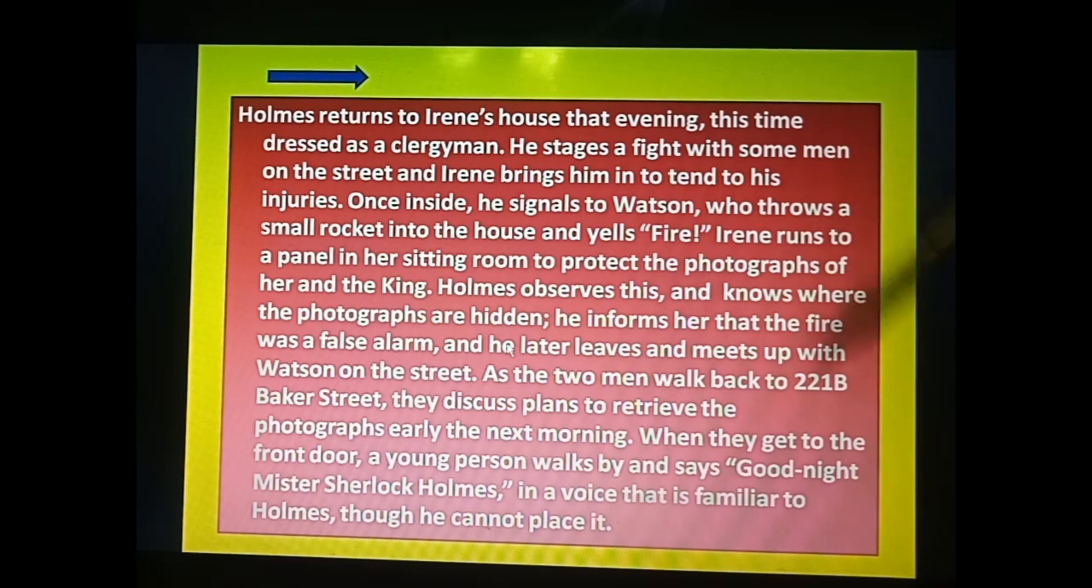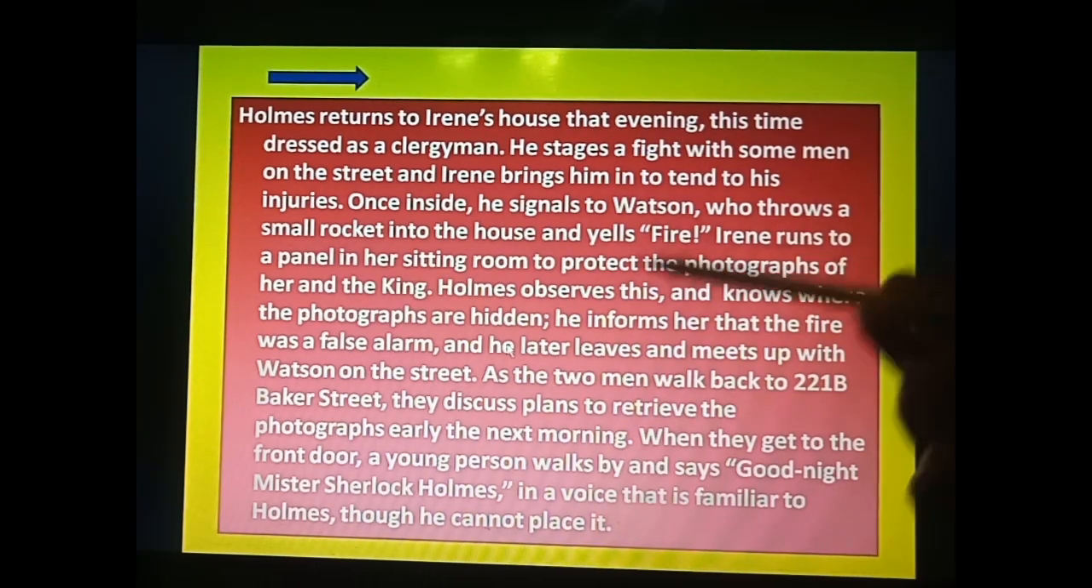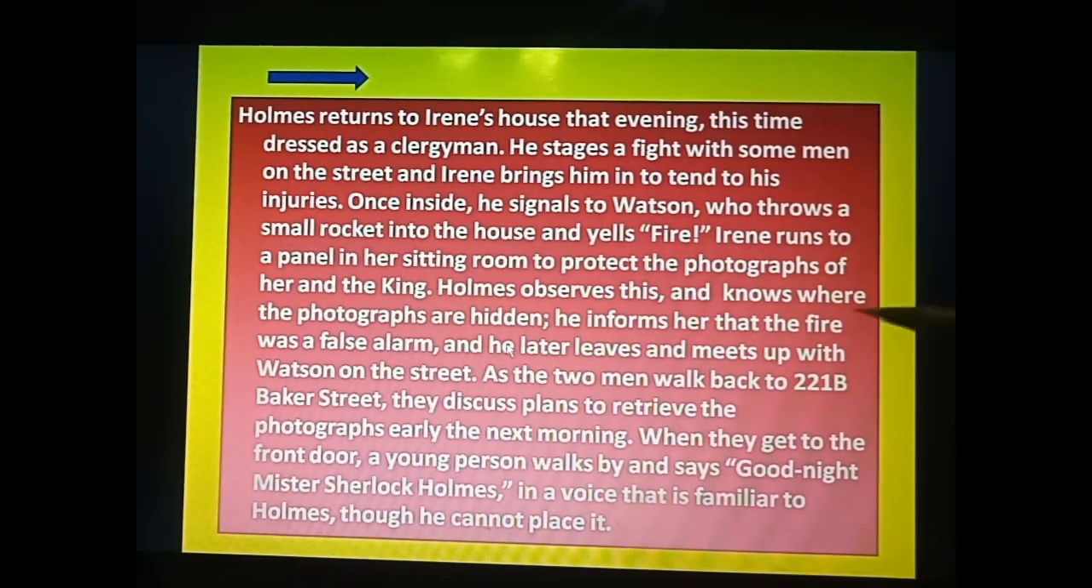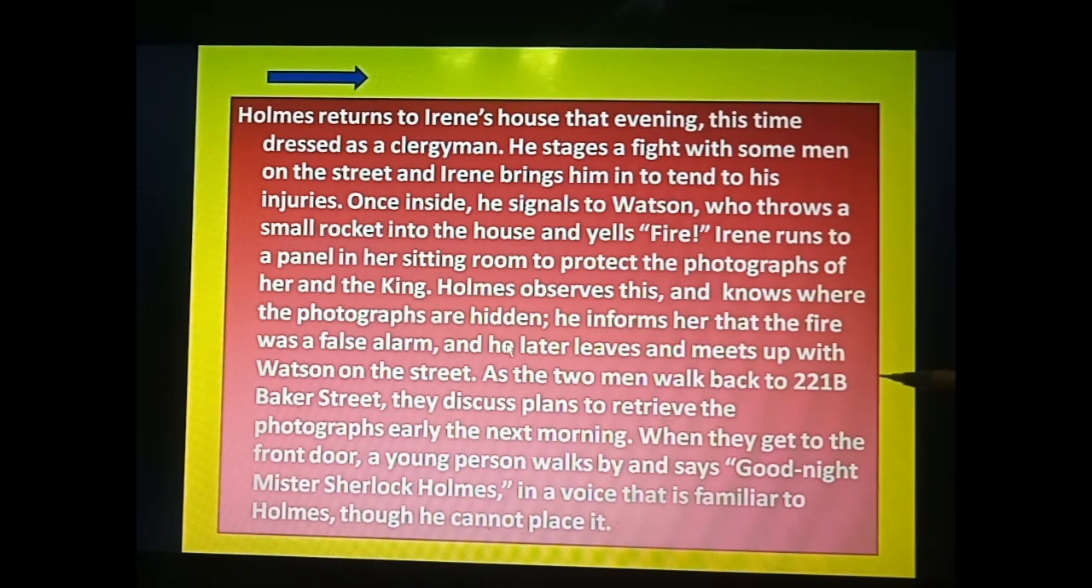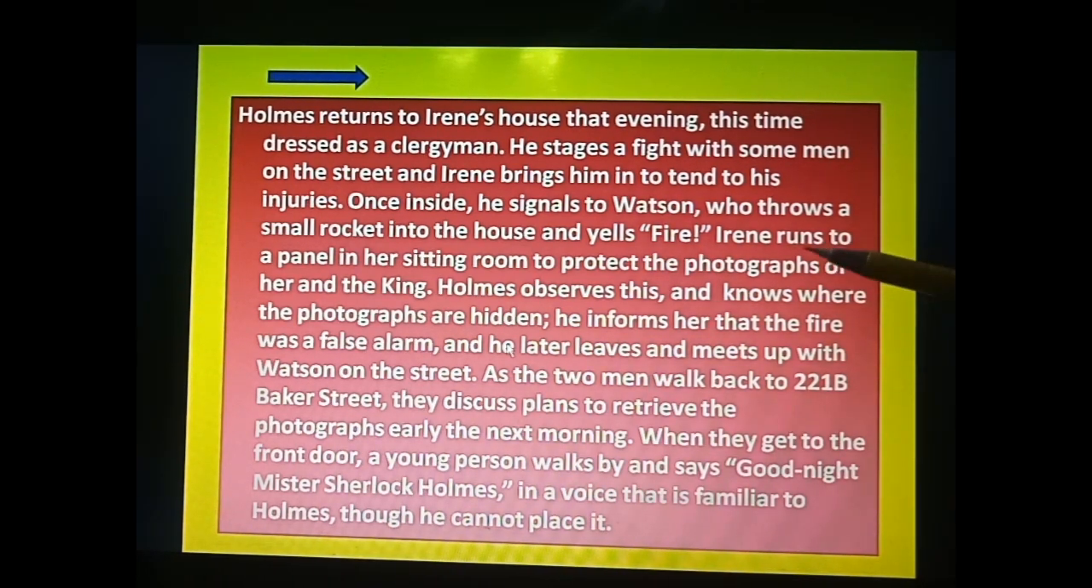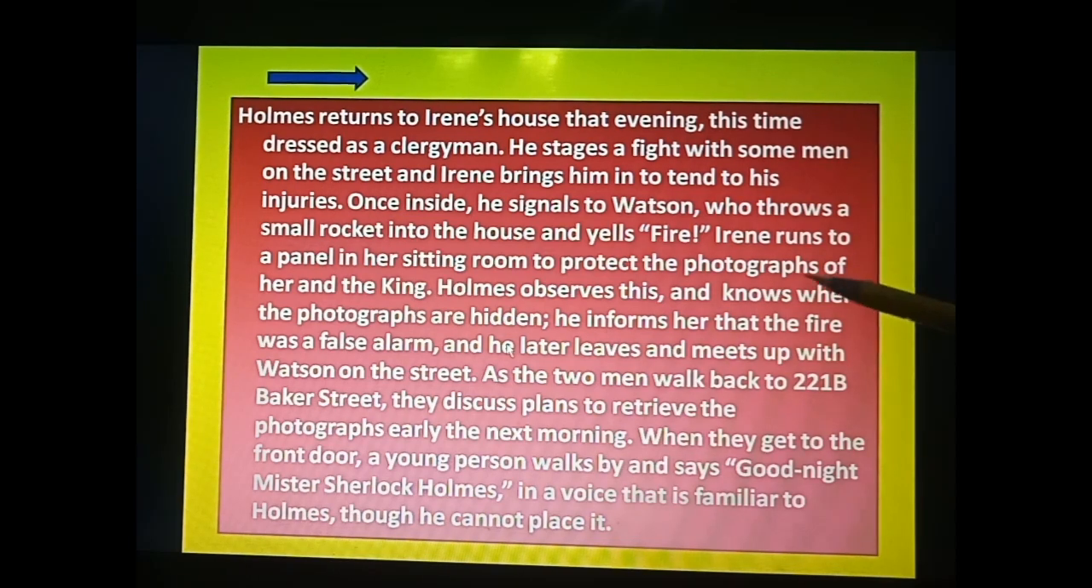He gives a signal to Watson, who throws a small rocket into the house and yells fire. Watson throws a small rocket, a smoke rocket we can say. As he throws the rocket, smoke comes outside. Then Watson yells fire, and he pretends that there is a fire in Irene's house. Now Irene runs to a panel in her sitting room to protect the photographs of her and the king.